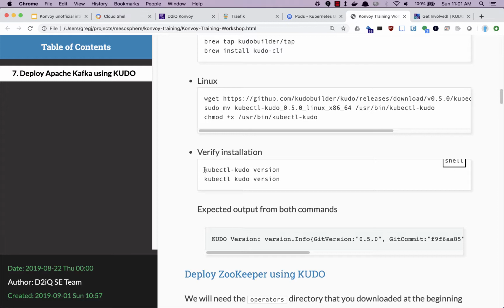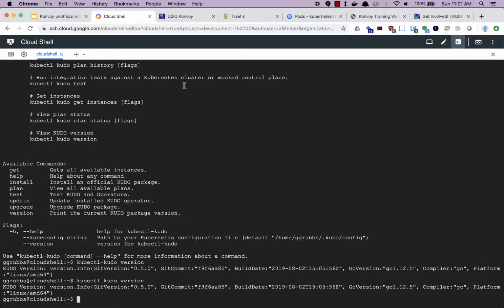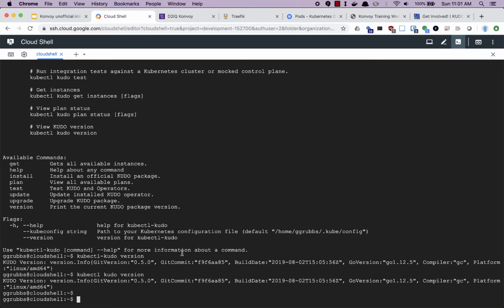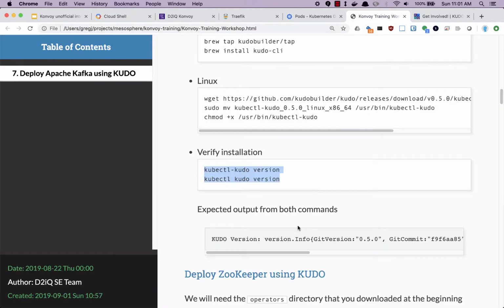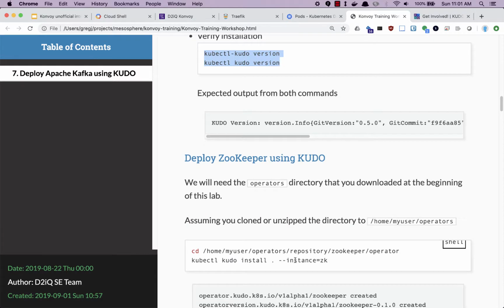One is that binary we just downloaded. The other is using it within regular kubectl, so kubectl kudo version. Let's give that a try in our shell. And they both give the same expected result. And we include the expected result here for our participants.